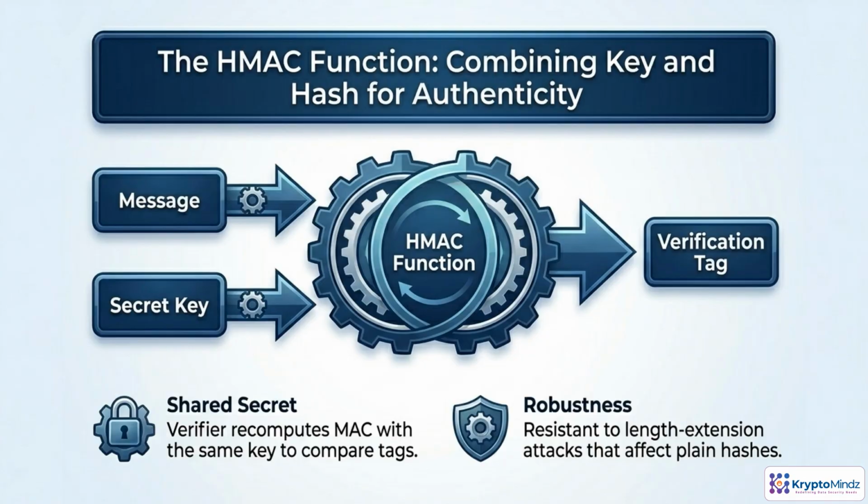HMAC is a standard way to turn a regular hash into a keyed integrity check. We take a message and a secret key, run them through a specific construction around a hash function, and get a verification tag. Anyone who knows the shared key can recompute the HMAC over the received message and see if the tag matches. If it matches, the message is intact and came from someone who knew the key. Compared to plain hashes, HMACs are designed to resist common attacks like length extension.